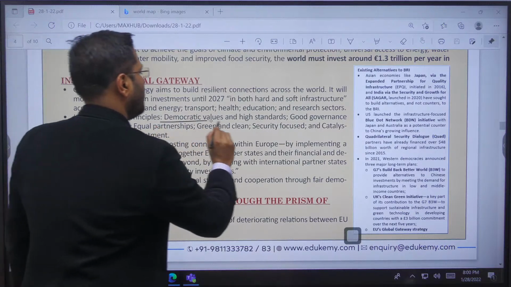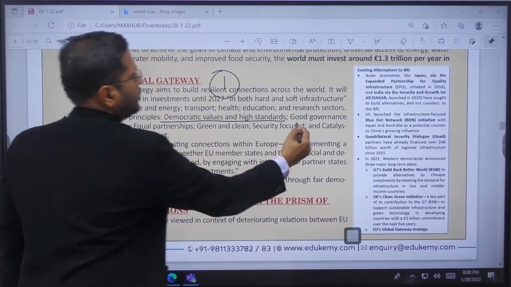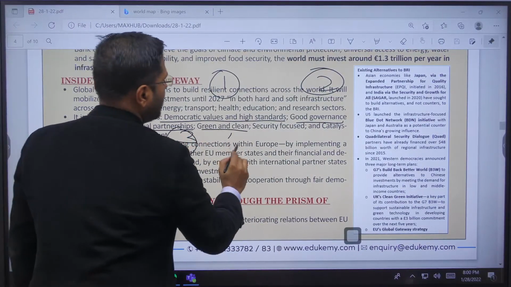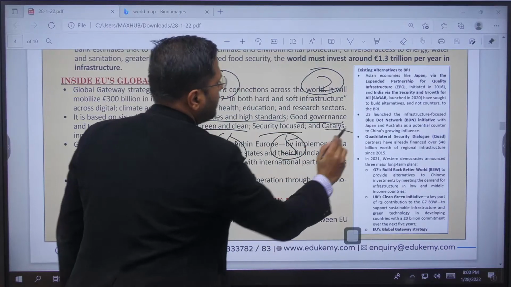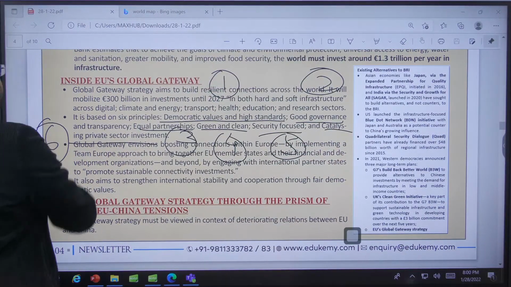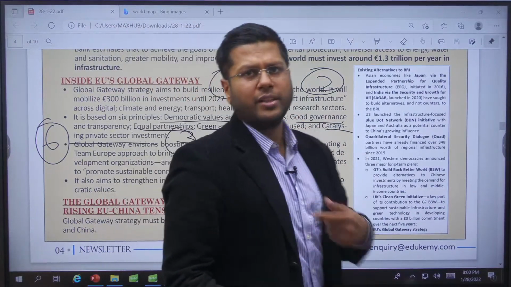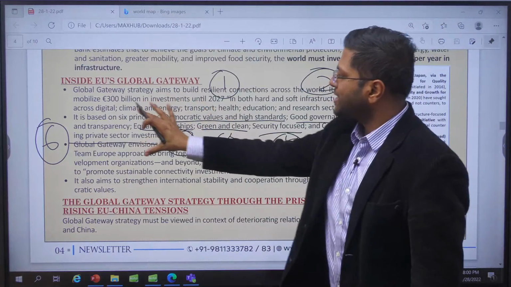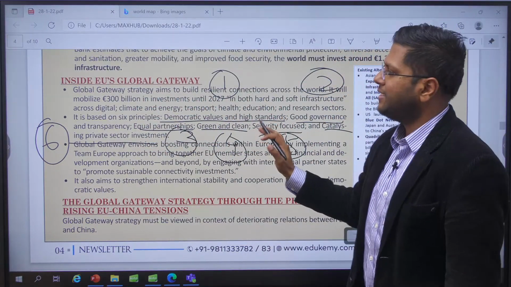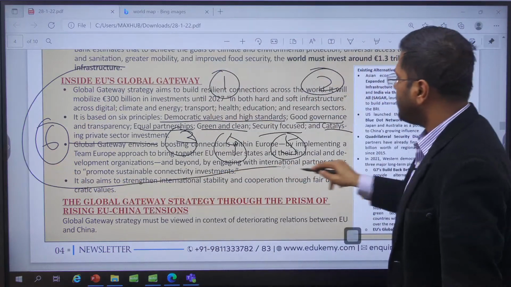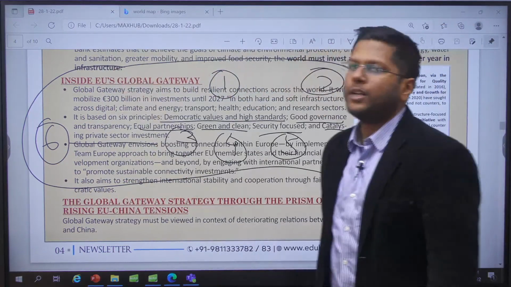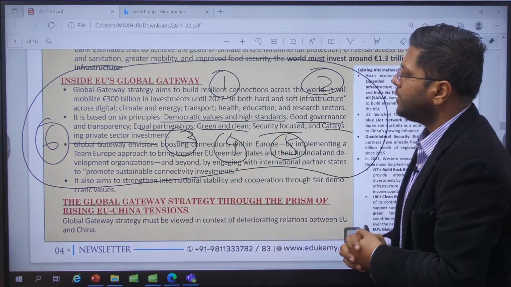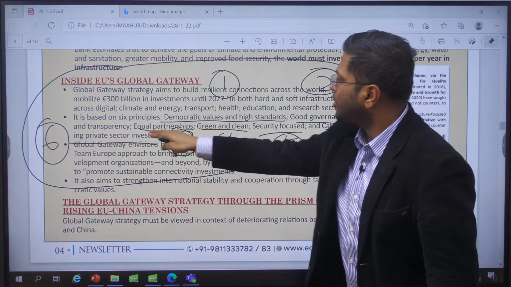They are: 1, democracy and high standards; good governance, this is number 2. The third one is equal partnership; 4th, green and clean; 5, security; and 6 is private sector participation. Does all this get offered with China's BRI? Even if it does, even if China changes its model, it is not declared. It is not declared in this regard, right? So the principle on which EU is founding this EU Global Gateway, this is far more broader. This is far more contemporary, equality based, transparency based.